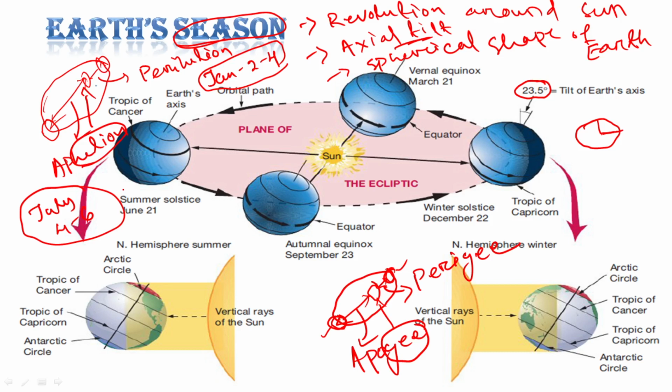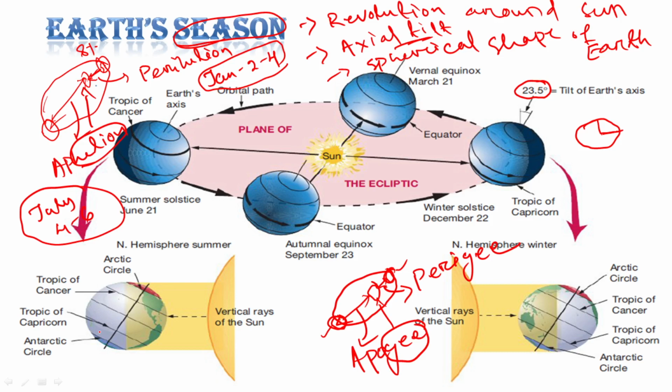So when Earth is nearest to the sun, it receives 8% more radiation than normal, whereas when Earth is at the farthest distance from the sun, it receives less radiation.